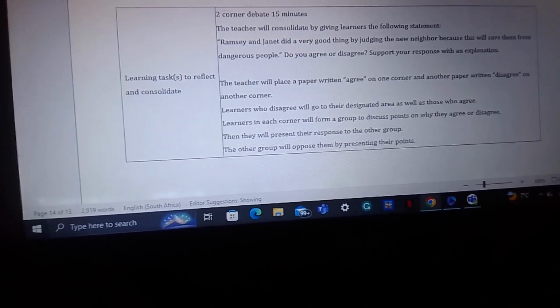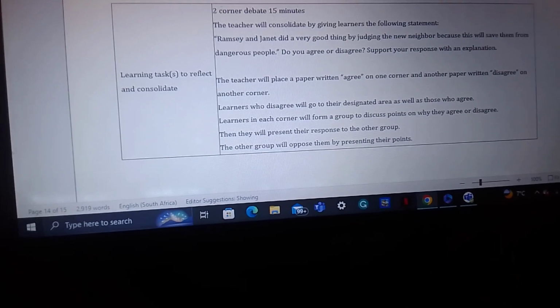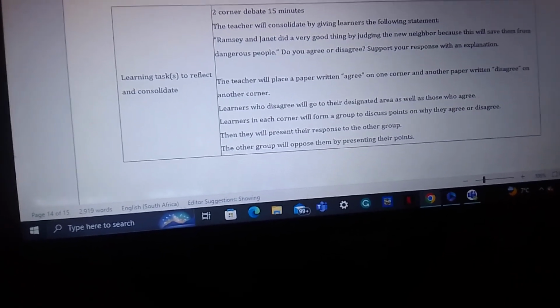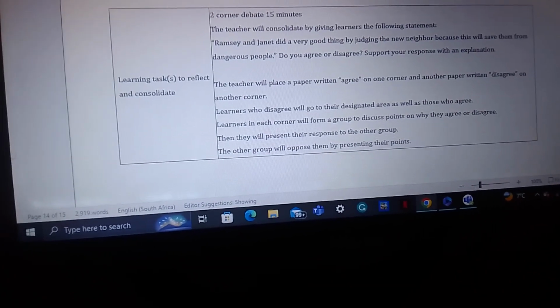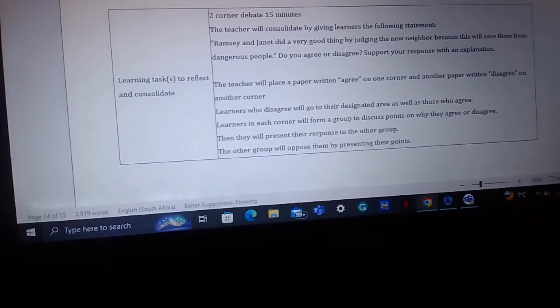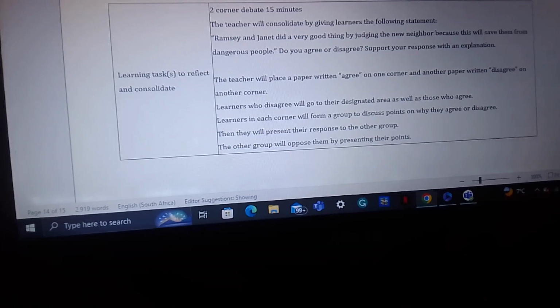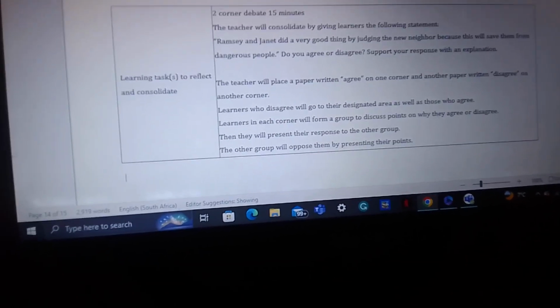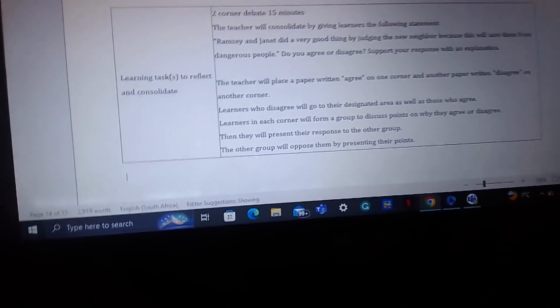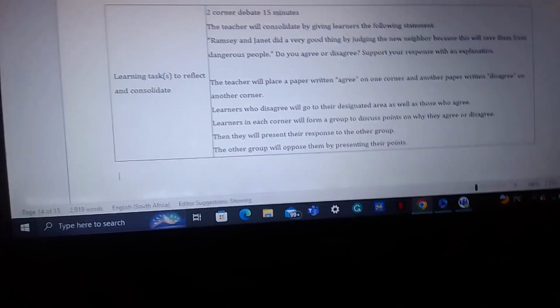And also this will allow learners to reflect back to the story, and also to test their understanding of the story. And also the teacher will be able to record learners' understanding on small papers, whereby he or she will grade the learners according to the way they presented their points.